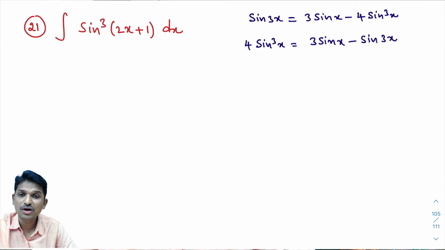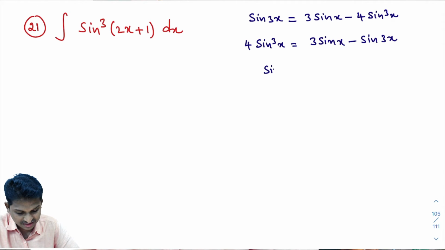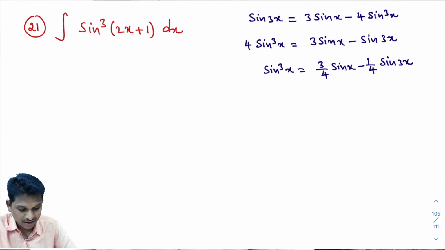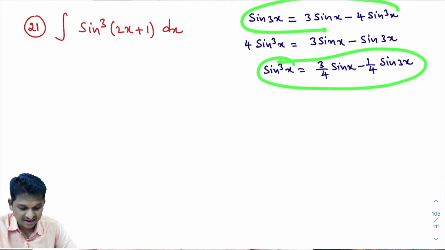So sine cube x equals 3 by 4 into sine x minus 1 by 4 into sine 3x. This is sine cube x we got from sine 3x.